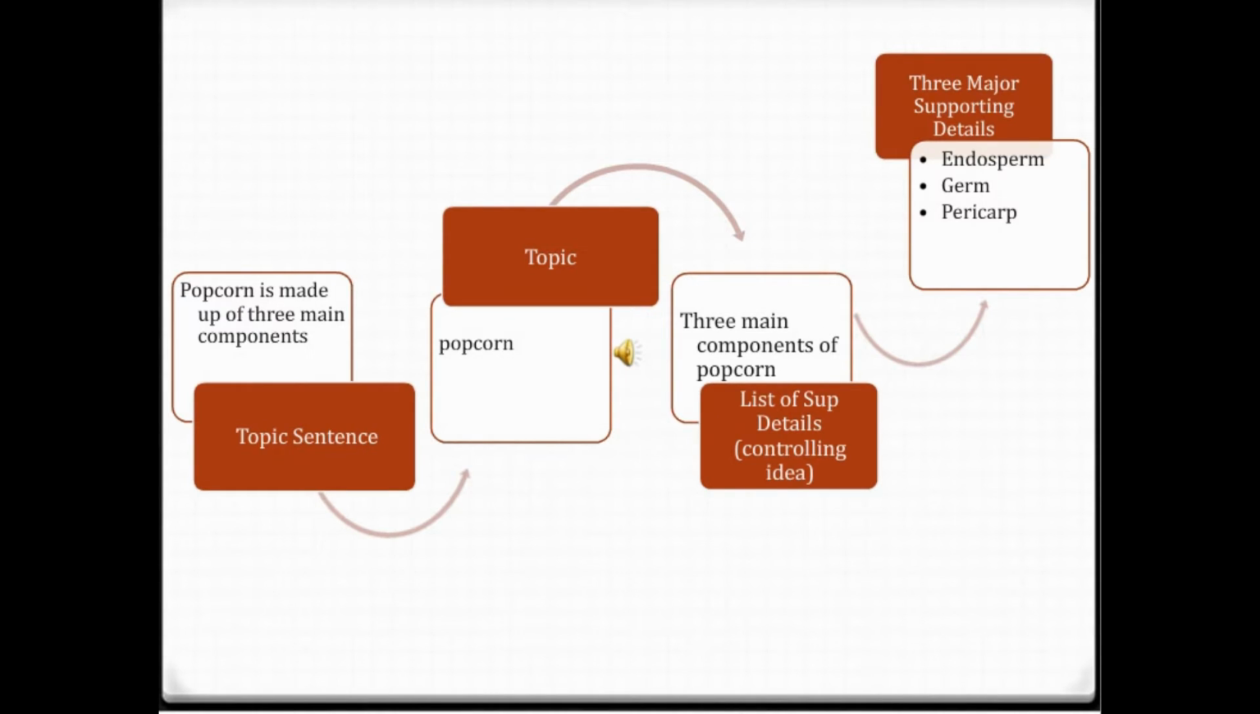And the answer is the first sentence. Popcorn is made up of 3 main components. The topic is popcorn. The list of supporting details represents 3 main components of popcorn. This is the controlling idea. And it's a list of components: endosperm, germ, pericarp.